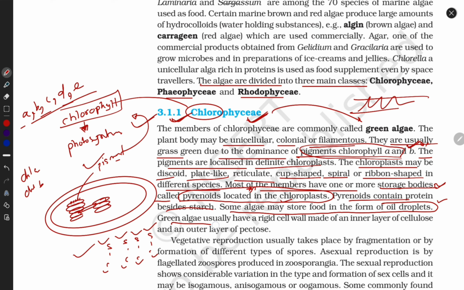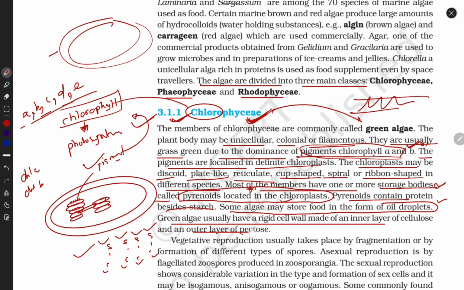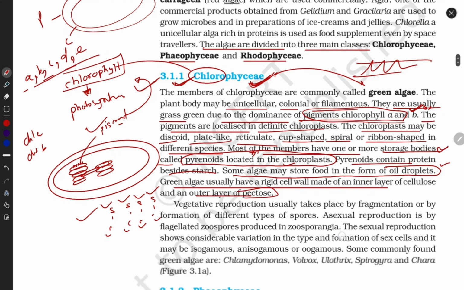Green algae usually have a rigid cell wall made of an inner layer of cellulose and an outer layer of pectose. Guys, this class of algae is covered with a rigid cell wall. The outer layer is covered by pectose and the inner layer is covered with cellulose.